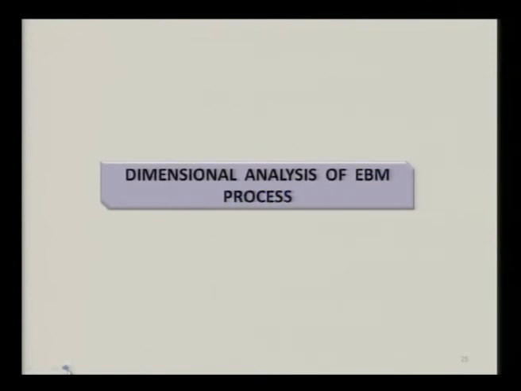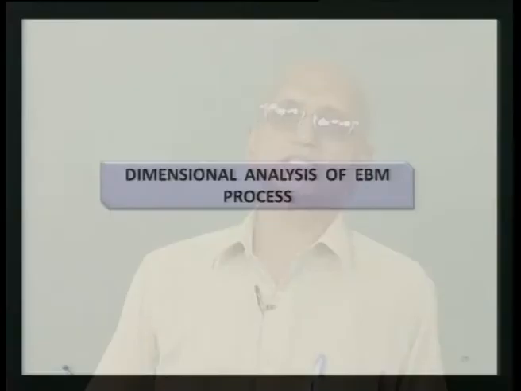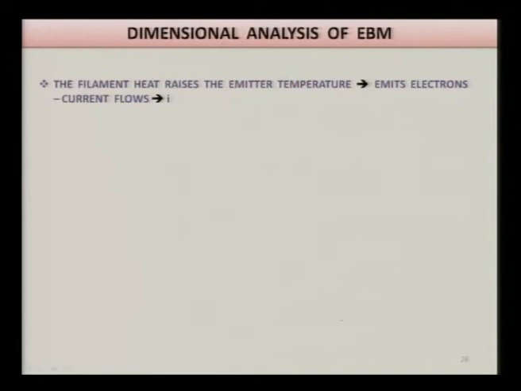Now I am going to discuss, with this brief introduction of the electron beam machining system, the dimensional analysis of the electron beam machining process. As we have seen, the filament heat raises the emitter temperature to a large value. It emits electrons that flow, and the electron current is considered as I. Electrons are accelerated by a voltage V0, hence the power of the electron beam becomes I multiplied by V0.